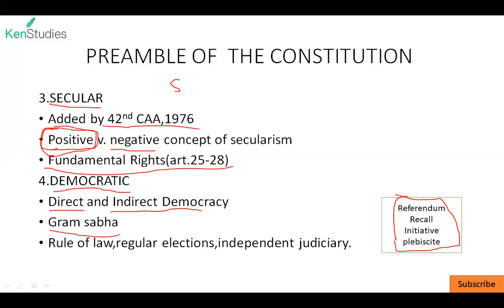Democracy does not only mean the voting power of electors. It also means the rule of law, regular elections, and an independent judiciary.